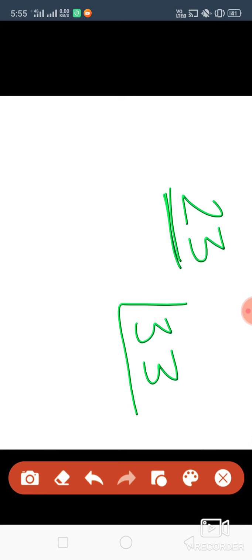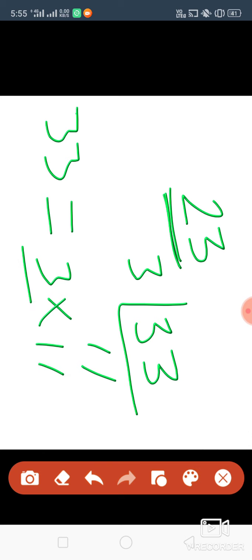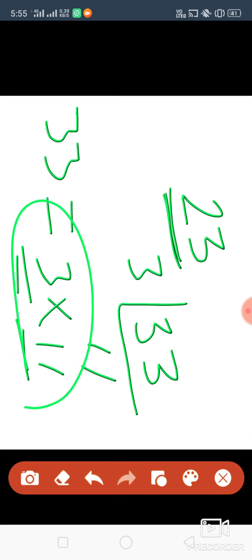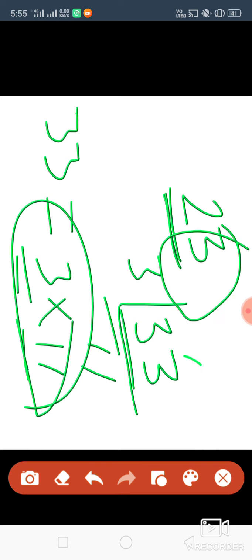Is 23 a perfect square? 23 is already a prime number; in junior classes you have studied that. Suppose you take 33. 33 is not a prime number, but if we do the prime factorization, what will we get? 33 is equal to 3 into 11. Are we getting any square? No. So 33 is not a perfect square. It is ending with 3, so it's not a perfect square.